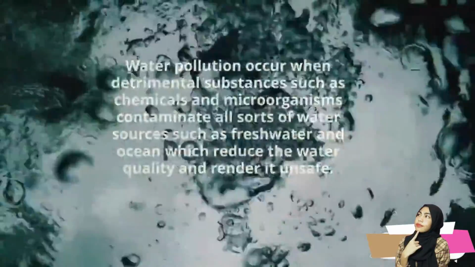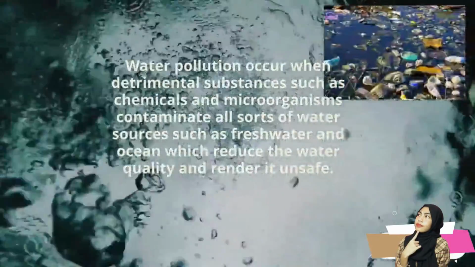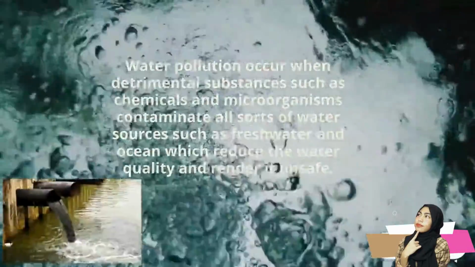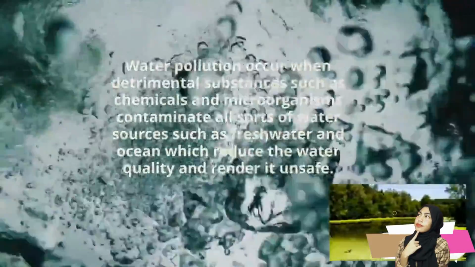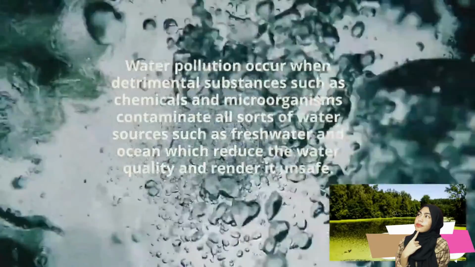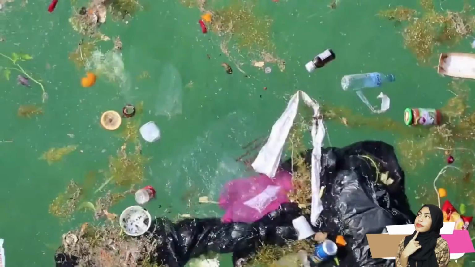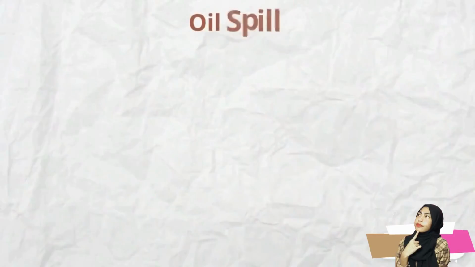Water pollution. Water pollution occurs when detrimental substances such as chemicals and microorganisms contaminate all sorts of water sources such as fresh water and ocean, which reduce the water quality and render it unsafe. Causes of water pollution. Oil spill.